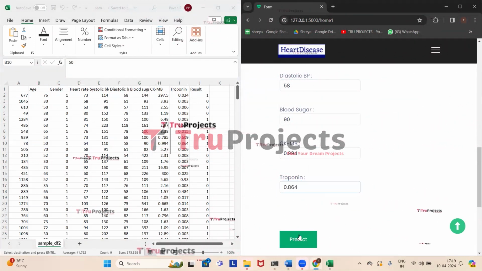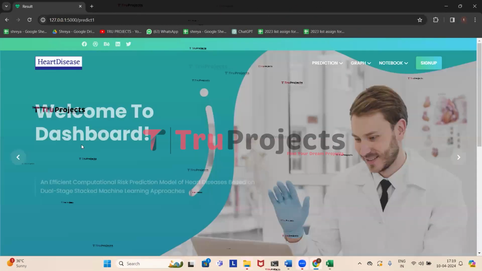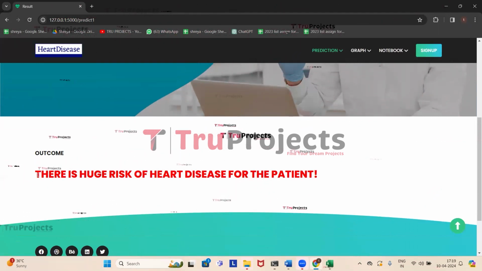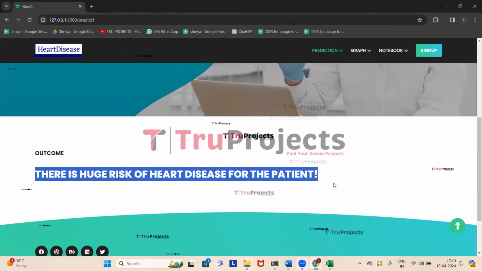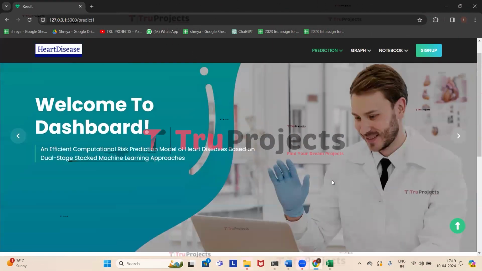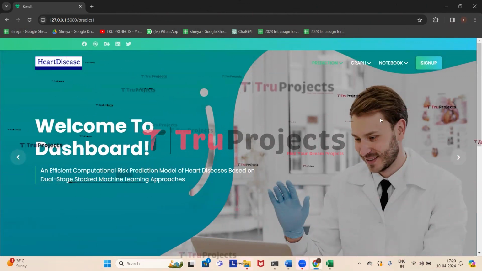So now click on predict. So based on the given parameters, it has predicted that there is huge risk of heart disease for the patient. So in this page, by entering the parameters, we'll get the prediction whether there is heart disease risk or not. Now we will see the graphs of the project.